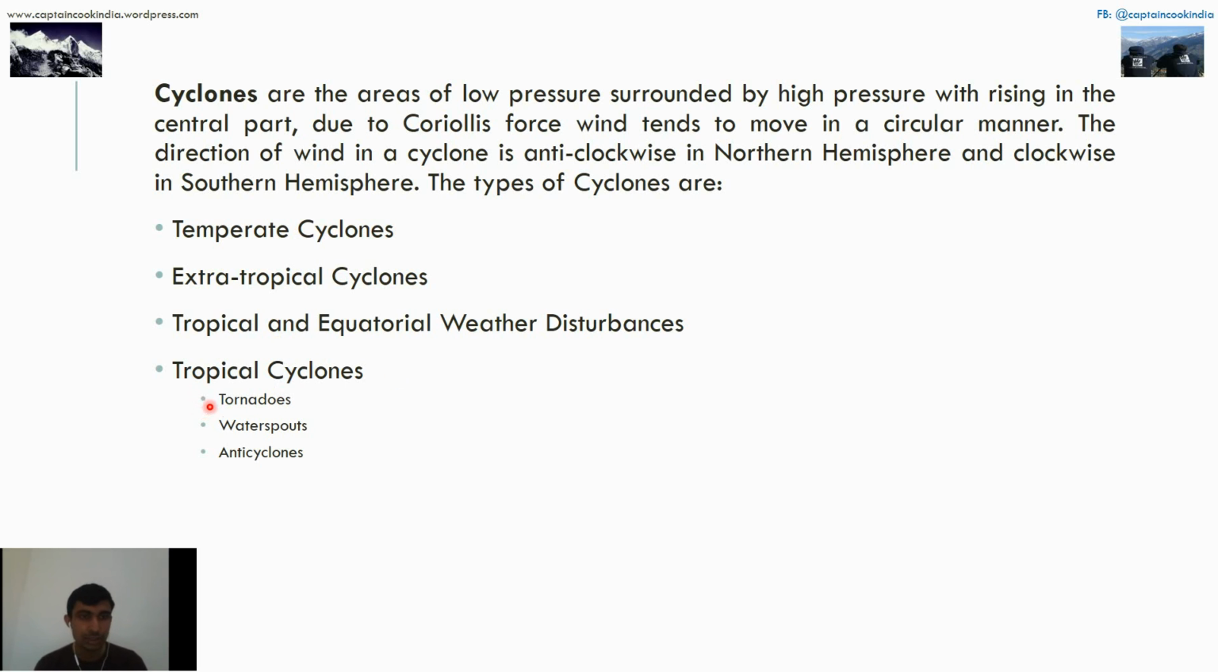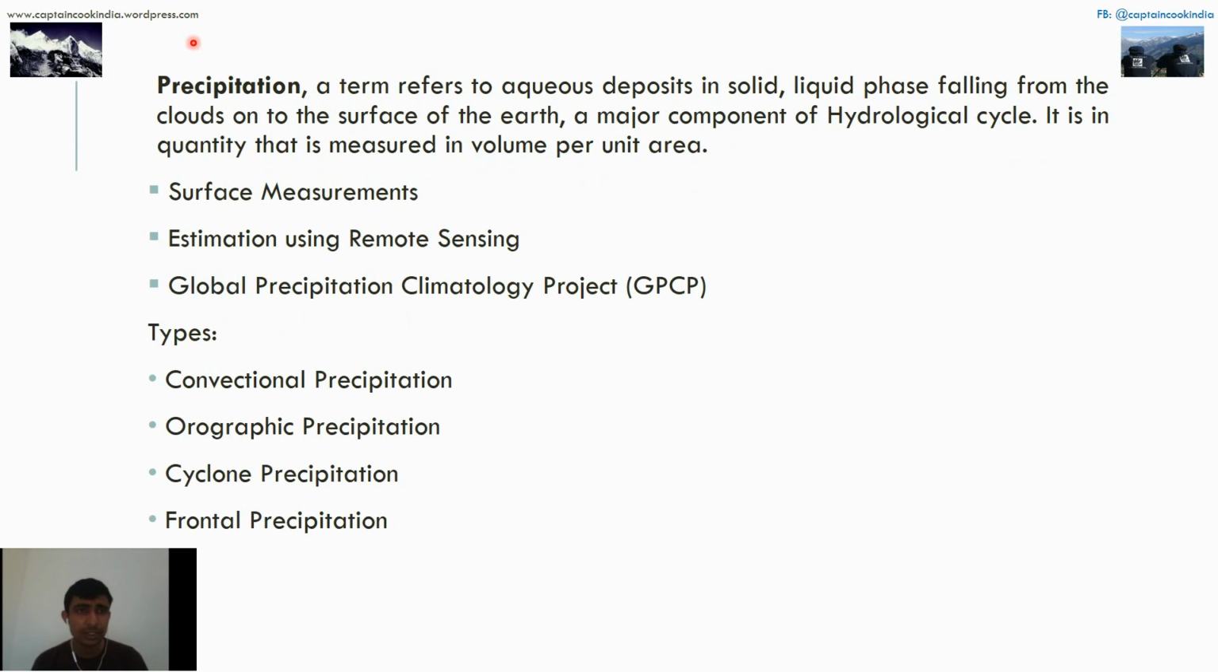Thank you. Precipitation is a term that refers to aqueous deposits of solid or liquid phase falling from clouds onto the surface of the earth, a major component of the hydrological cycle. Precipitation is basically a phase where the solid or liquid water comes down to the earth's surface through the hydrological cycle. It's a process I will explain in the next slide.